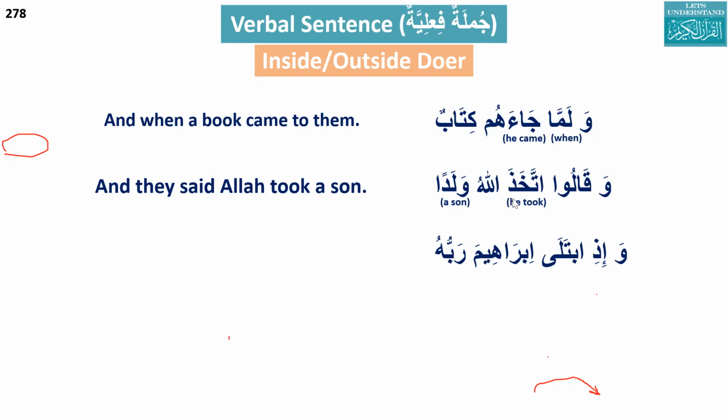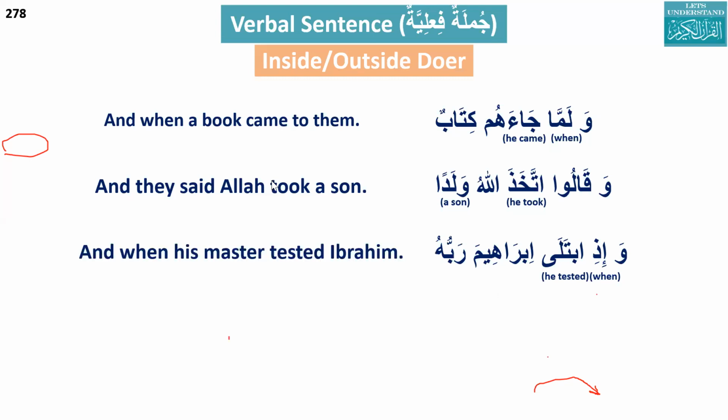No, he is replaced with what? Allah is the fa'il. When the inside doer is he or she, we look for the outside doer, and that outside doer is basically now the fa'il that he is replaced with. So Allah is the fa'il, and now ittakhadha is just a verb. Okay. Now let me ask someone else to explain this another way.